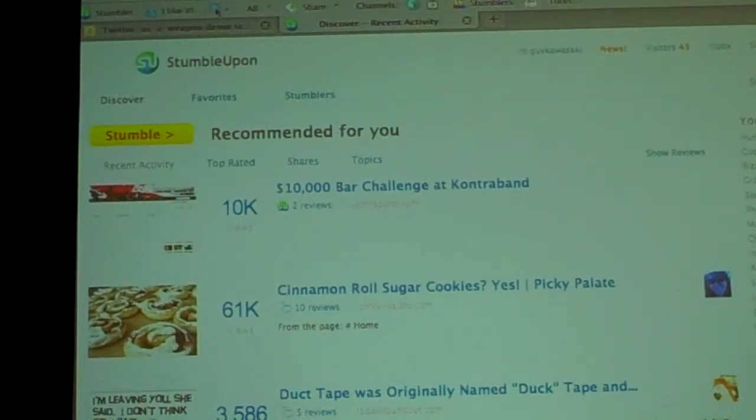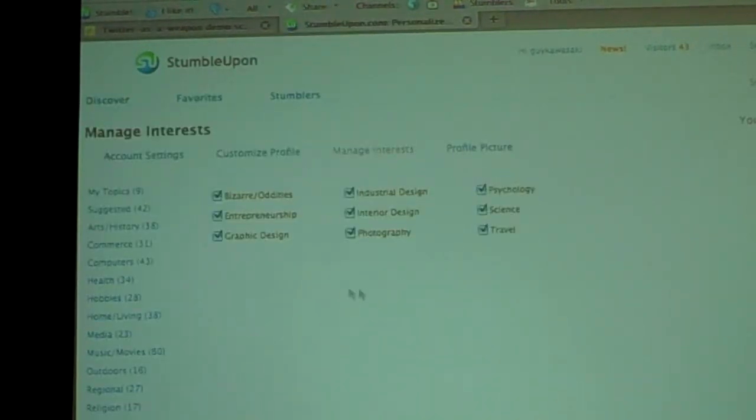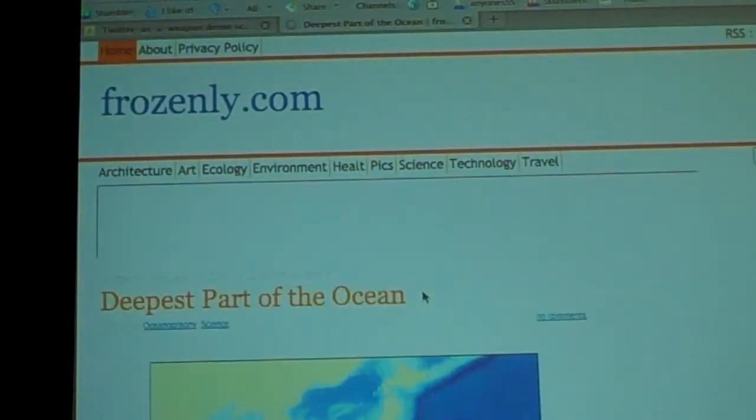Here is the plugin, this level here. And what you can do is tell StumbleUpon that you're interested in these topics: oddities, entrepreneurship, graphic design, industrial design, interior design, photography, psychology, science, and travel. So I have told StumbleUpon this is the stuff that I'm interested in. Okay? So when the setting here is set to all and I stumble, it will just go and find a story that's interesting according to one of those boxes that I checked.